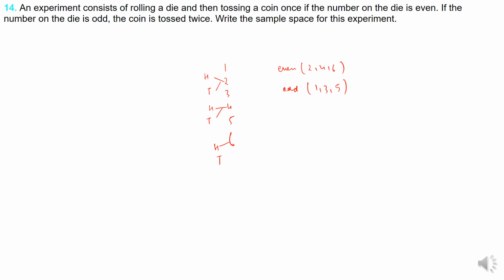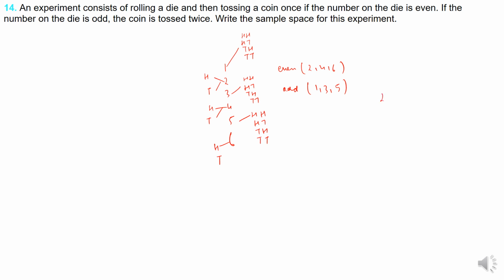Now if the number on the die is odd, then the coin is tossed twice. If it is 1, then you toss it twice. What can be possible? Head head, head tail, tail head, tail tail. Similarly for 3 also you'll have head head, head tail, tail head, tail tail. 5 also the same.